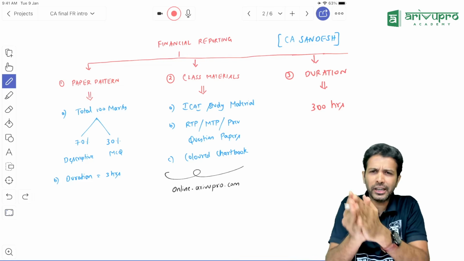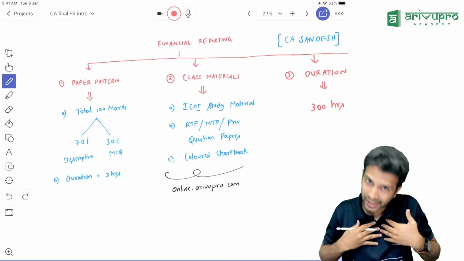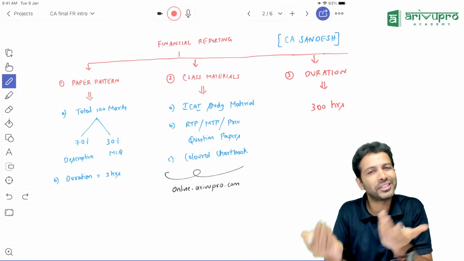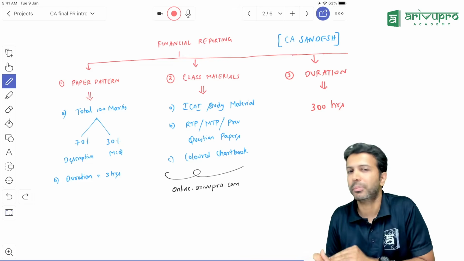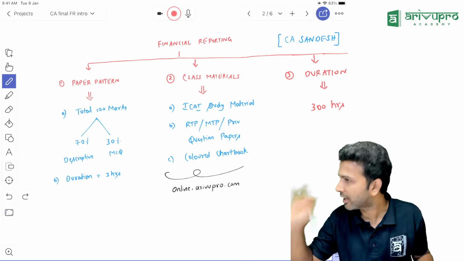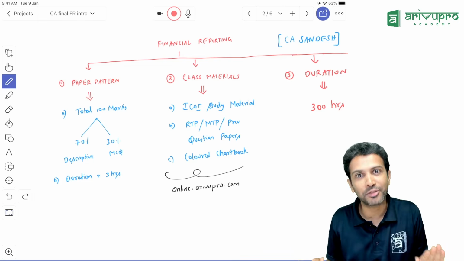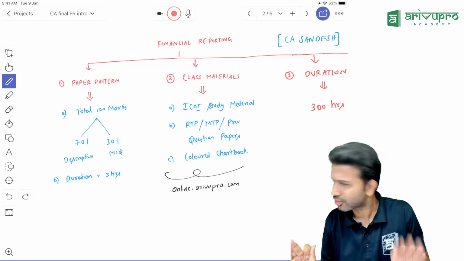Usually to clear the funda, that's what I personally followed also. And I would recommend, I'm sure your seniors also would be saying the same thing. Study material questions plus the past 2 to 3 attempts' RTP, MTP questions are more than enough to crack the examination, especially for FR being very, very voluminous. So this is more than enough.